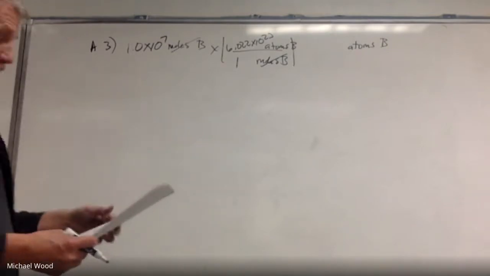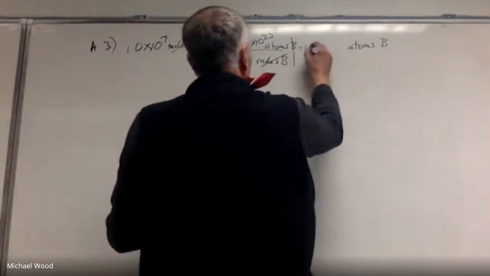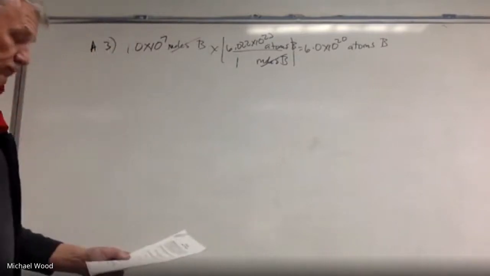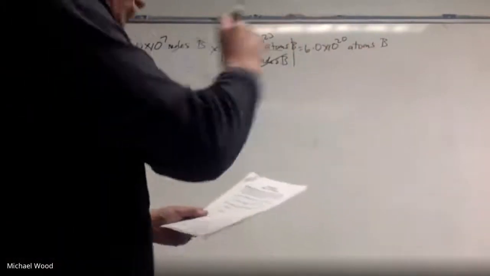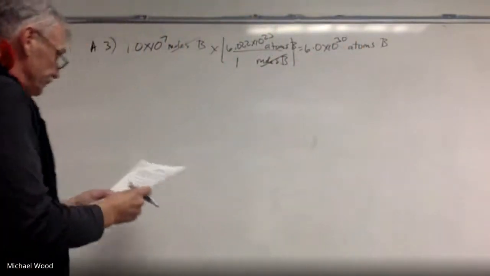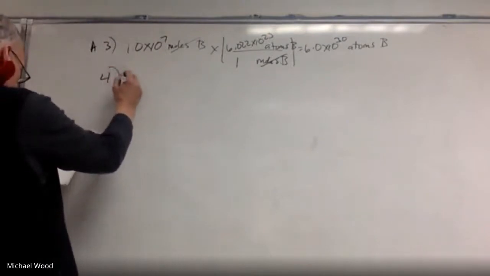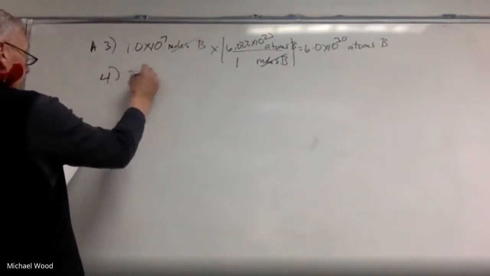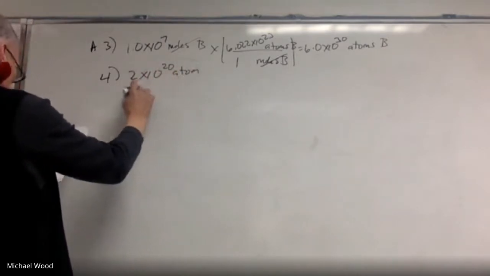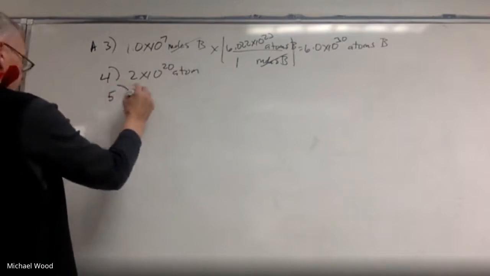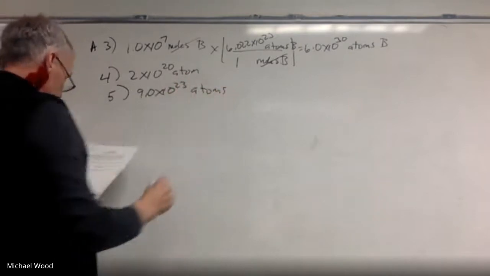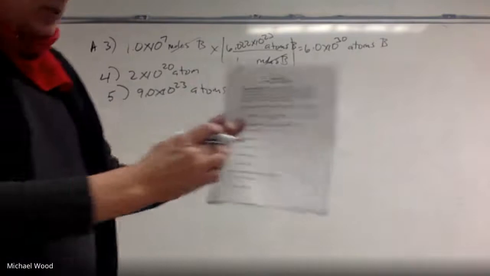This has 2 sig figs, so I want 2 sig figs. What I get is 6.0 times 10 to the 20th. That is wrong. It should be 6.0 times 10 to the 30th. Let me get my glasses on. Okay, number 4, the answer comes out to be set to 1 sig fig, because there's only 1 sig fig in that: 2 times 10 to the 20th atoms. And for number 5, it is 9.0 times 10 to the 23rd atoms. So there's the answer for 4 and 5. I'm just right here on part A.